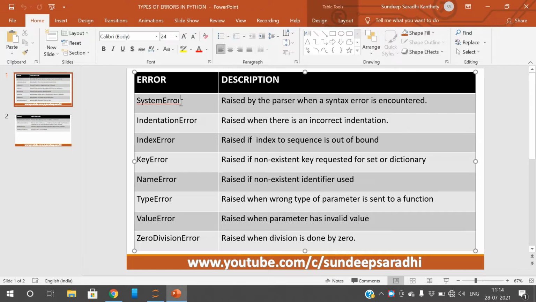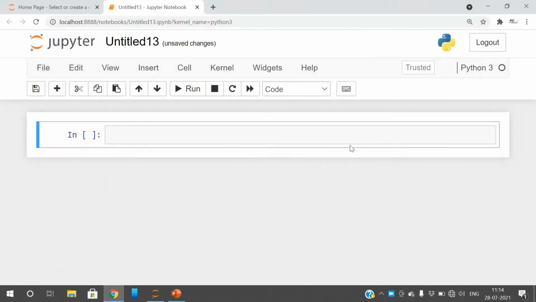The first one is a syntax error. It is raised by the parser when a syntax error is encountered. So if there are any syntax errors, then automatically this type of error will occur. We'll see by executing a small example.